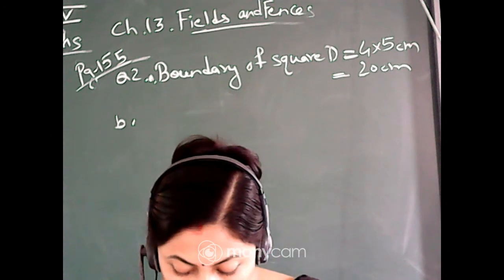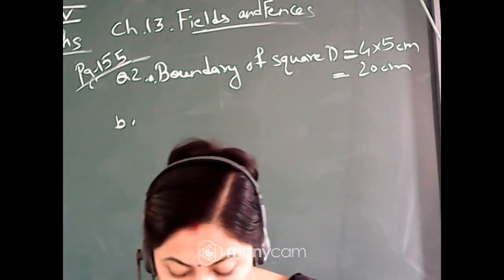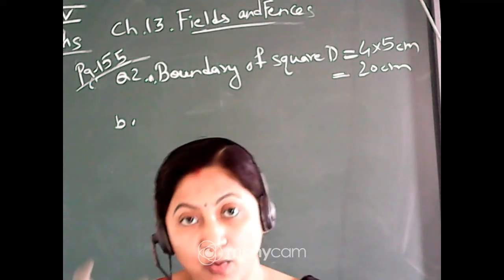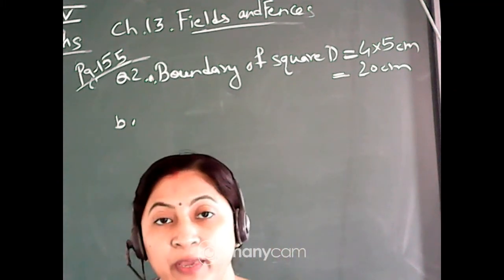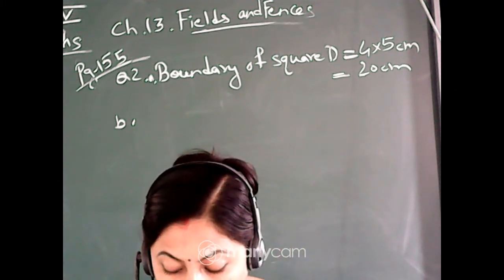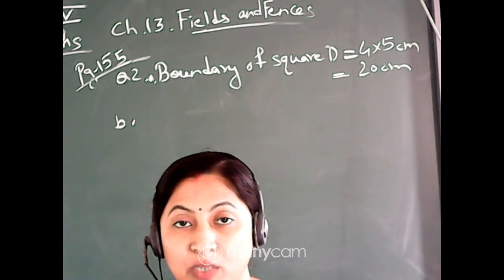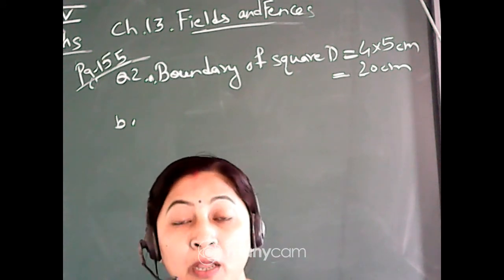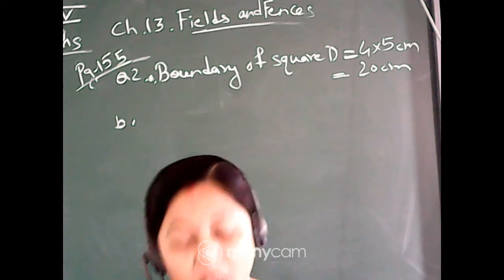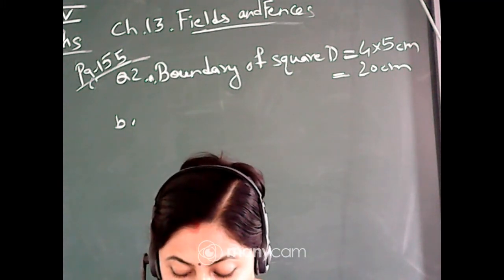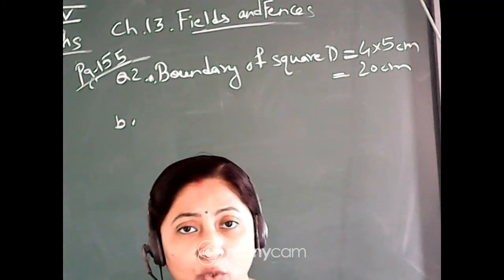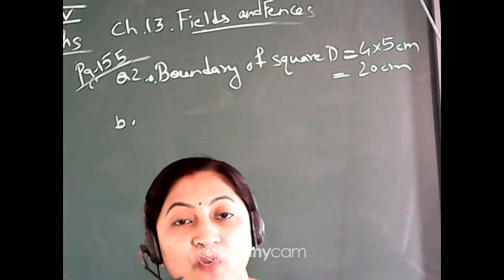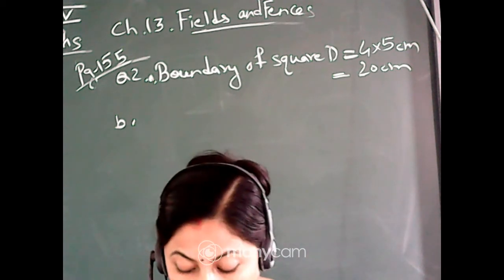Now come to question number C. Now you have to find the boundary or the perimeter of one small square of 1 centimeter. So naturally it will be 4 into 1, or since here it is given in addition form, you will write 1 centimeter plus 1 centimeter plus 1 centimeter plus 1 centimeter, that is equal to 4 centimeter. So the perimeter or the boundary of the small square is 4 centimeter. Can we also say the boundary is 4 into 1? Yes, we can. This is the formula for square. Perimeter of square is equal to 4 into side, that is 4 into 1.